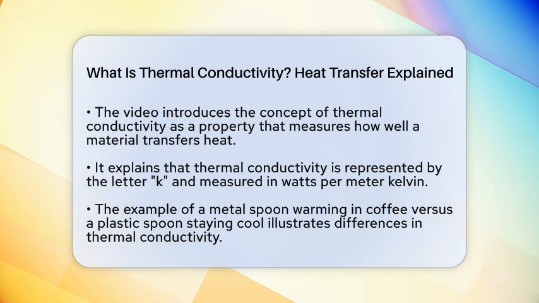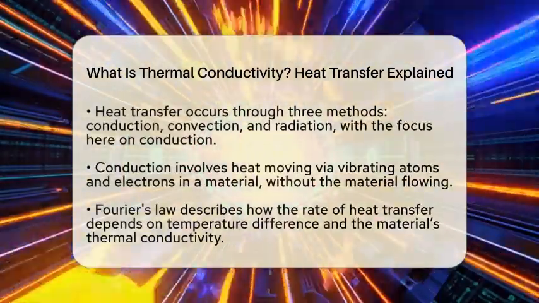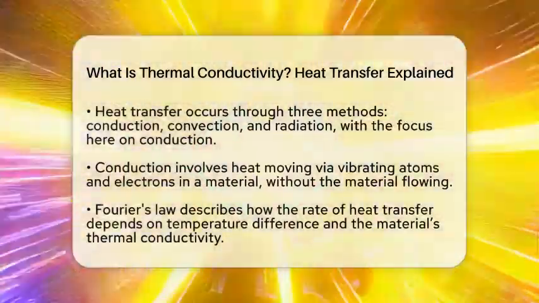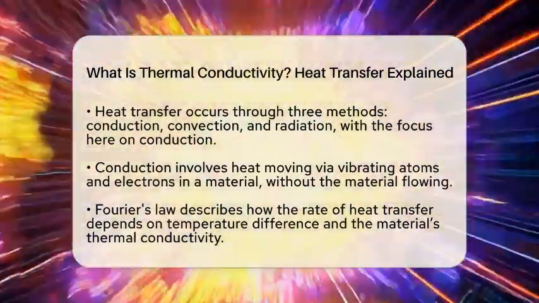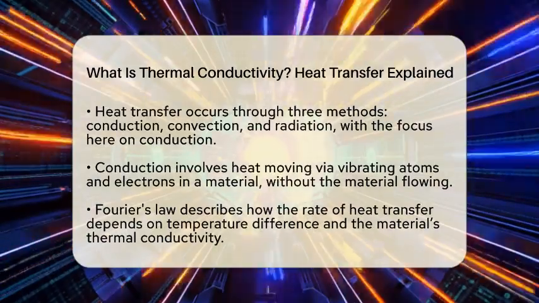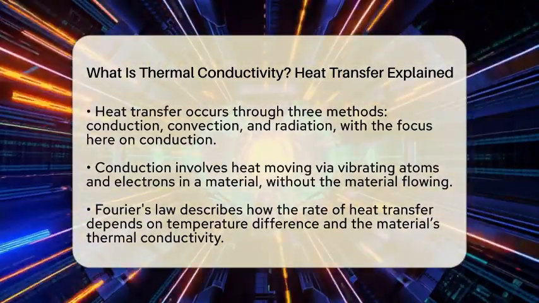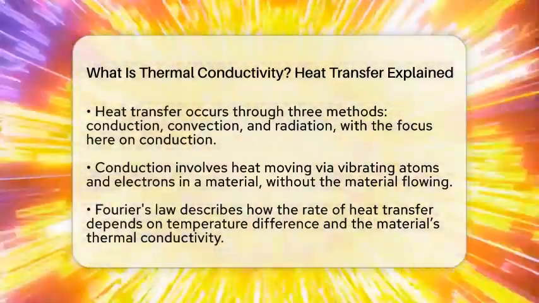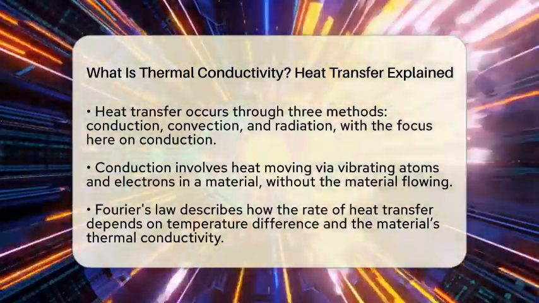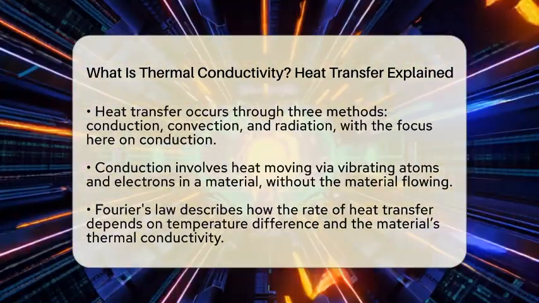Heat transfer happens in three main ways: conduction, convection, and radiation. Thermal conductivity relates specifically to conduction, which is the transfer of heat through direct contact. In conduction, heat moves from a hot area to a cooler one by atoms and electrons vibrating and bumping into each other inside the material. Unlike convection, which involves moving fluids like air or water, conduction doesn't require the material to flow or move.